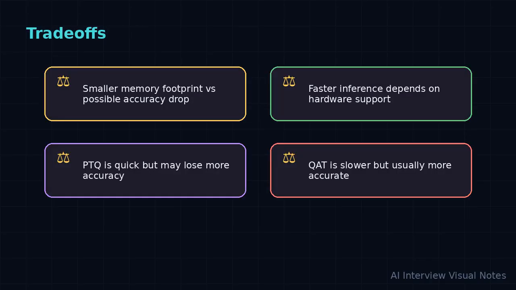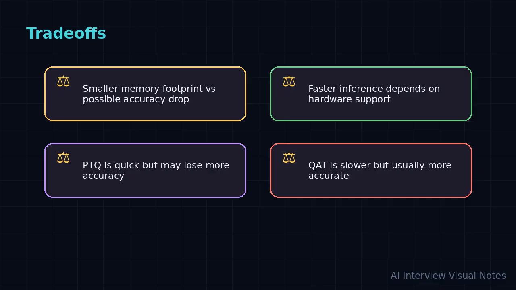The trade-off is where interview answers often become stronger. Quantization gives 3 major wins: smaller model size, lower memory bandwidth, and faster arithmetic when the hardware has efficient integer or low precision kernels. But none of those wins are automatic. If the target hardware does not accelerate int8 well, the theoretical speedup may not appear. If the model has layers that are very sensitive to precision, accuracy can drop. If activations have large outliers, many normal values may be forced into a narrow part of the bucket range.